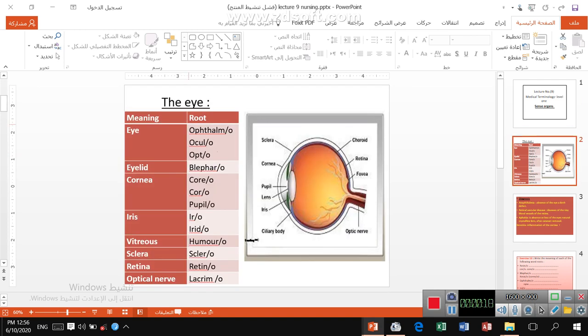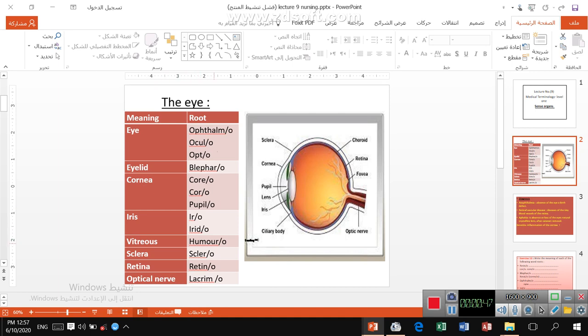The eye. As I told you before, we'll discuss the roots, then we discuss some cases and abbreviations. The meaning: eye, ophthalm, or ocul, or opt. And you can add a suffix or a prefix for this term. Then eyelid, that we call blephar. Then cornea, that you see core or kerat. Ears, that you see ear or aur.